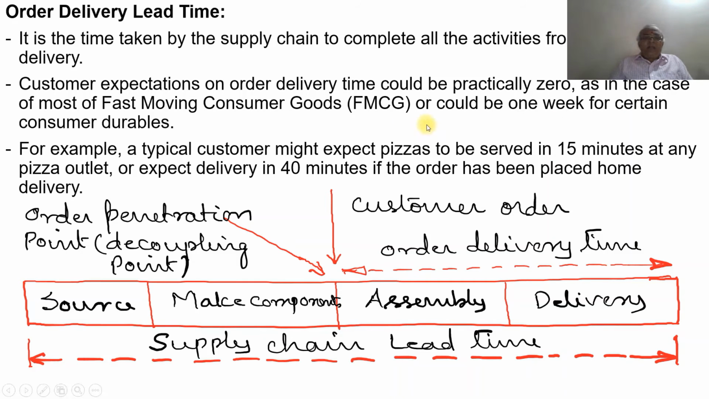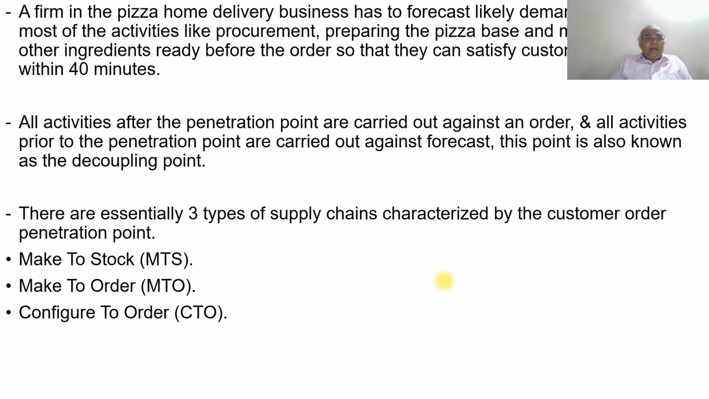So that means here there are two things: one is the decoupling point and the other is the customer order. The decoupling point is the point prior to the order. So the source and make components are prepared based on their forecast. Once the customer gives the order, they deliver whatever the customer wants. That is what is called delivering against the order. The activities before this point are carried out against the forecast, and this point is also called the decoupling point.